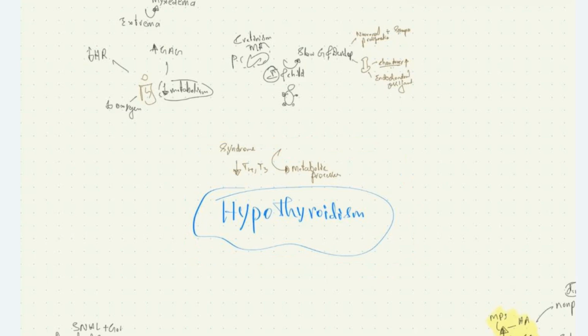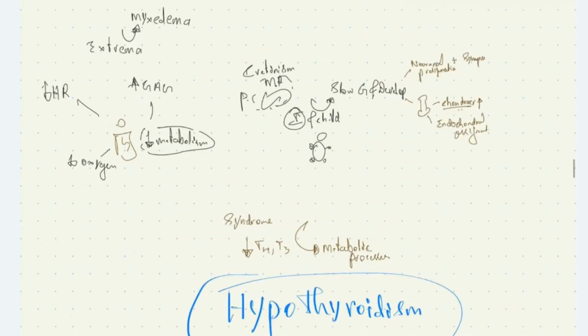Now, let's see the introduction for hypothyroidism. We can see hypothyroidism in children and in adults. In children, it can be in infants and children. In infants, hypothyroidism can lead on to permanent mental retardation, which is called cretinism. In children, hypothyroidism leads on to slowing of growth and development.